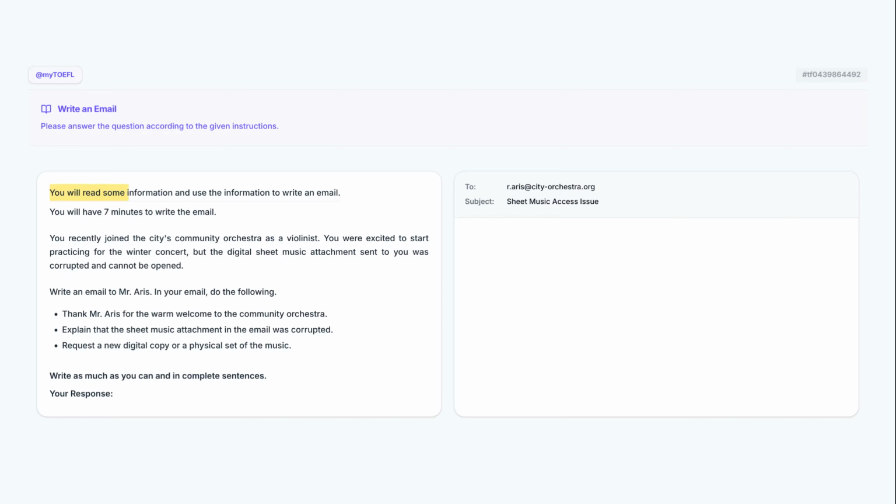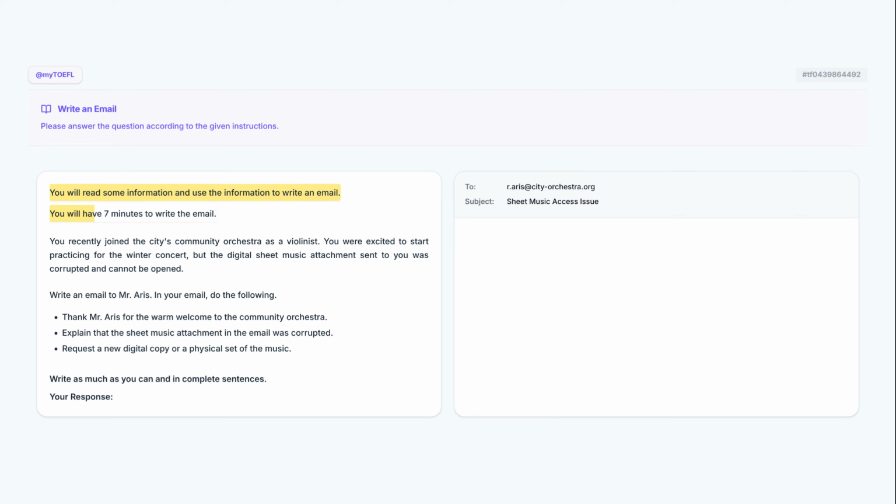You will read some information and use the information to write an email. You will have 7 minutes to write the email. You recently joined the city's community orchestra as a violinist. In TOEFL, the prompt introduces you as a new member who recently joined a local musical group. This context is vital because it establishes your relationship with the recipient as a fresh face in the organization.